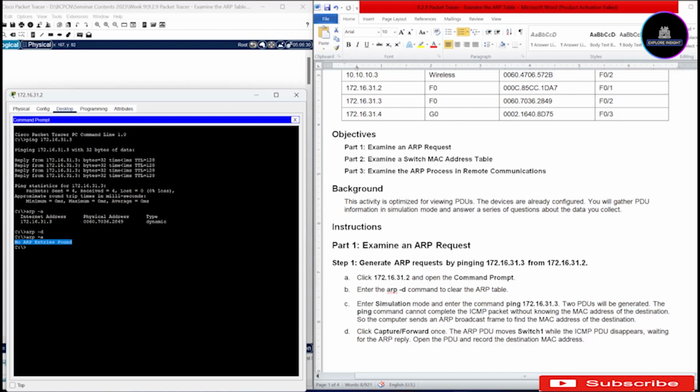So let's go to 1C. 1C says enter the simulation mode and enter the command ping 172.16.31.3. Then we are going to realize that 2 PDUs will be generated. The ping command cannot complete the ICMP packet without knowing the MAC address of the destination, so the computer sends an ARP broadcast frame to find the MAC address of the destination. Now, let's proceed with what we have in 1C.